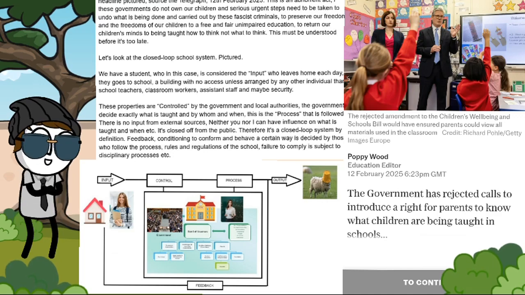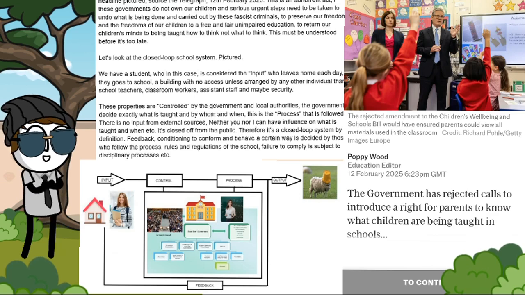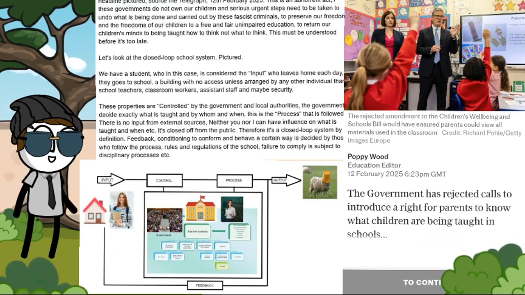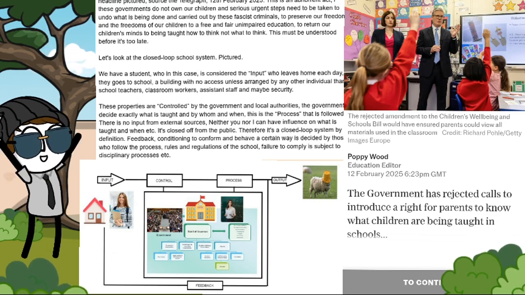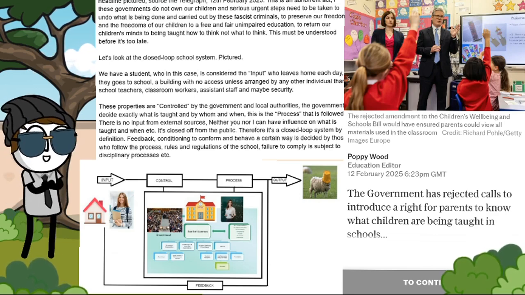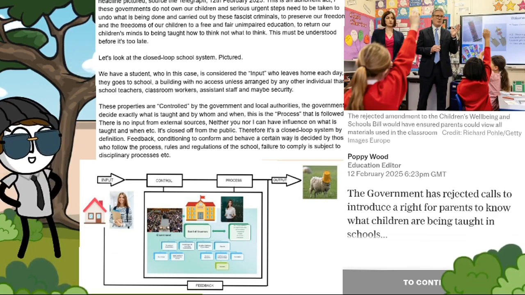Let's look at the closed-loop system pictured. We have a student who in this case is considered the input, who leaves home each day. They go to school, a building with no access and thus arranged by other individuals than school teachers, classroom workers, assistant staff and maybe security. These properties are controlled by the government and local authority. The government decide exactly what is taught and by whom and when.